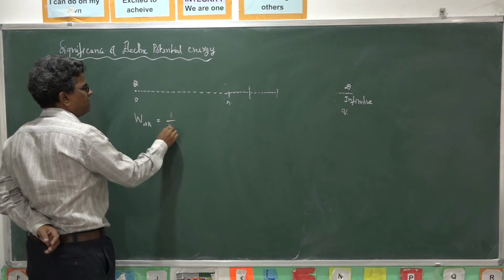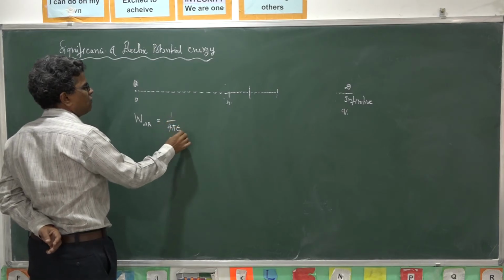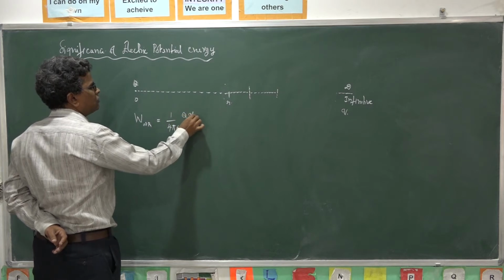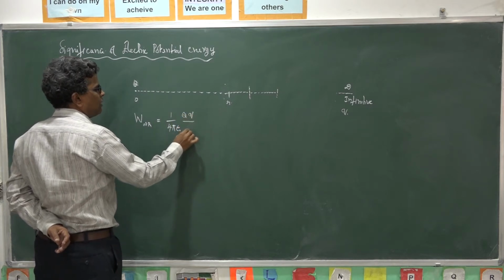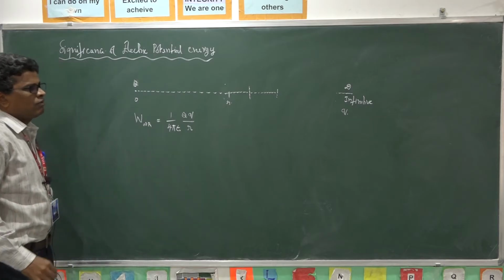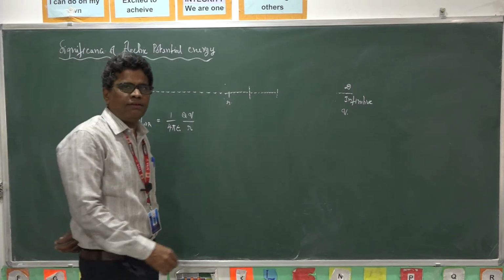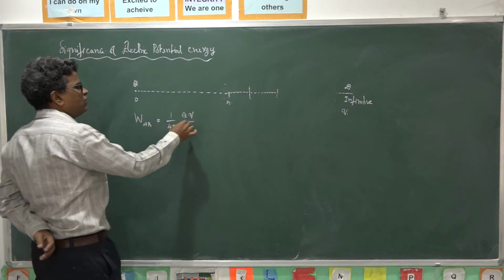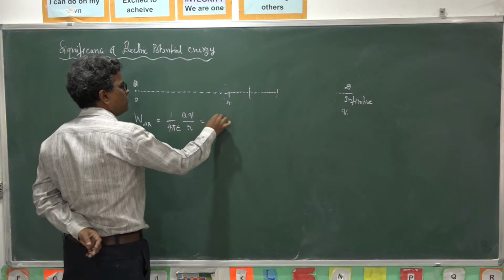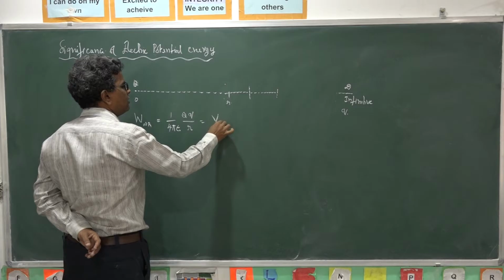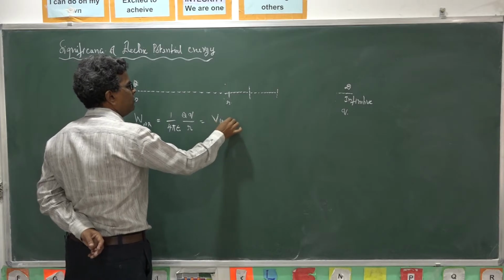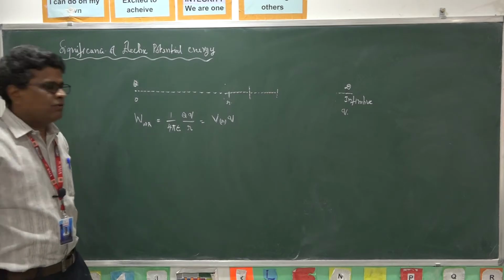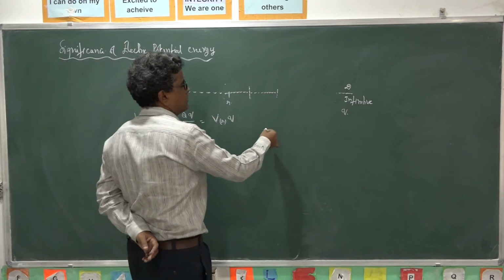We arrived at the expression 1 by 4 pi epsilon naught, capital Q by R. This can also be written as the potential at a distance R into Q. We have already arrived at this expression.